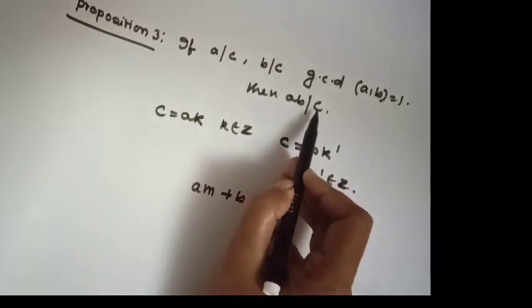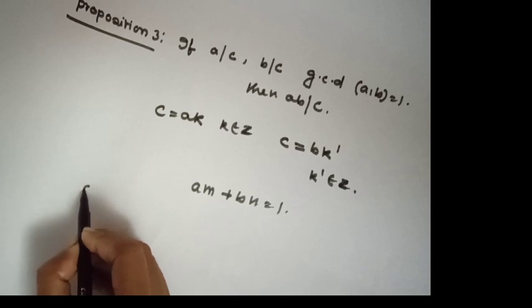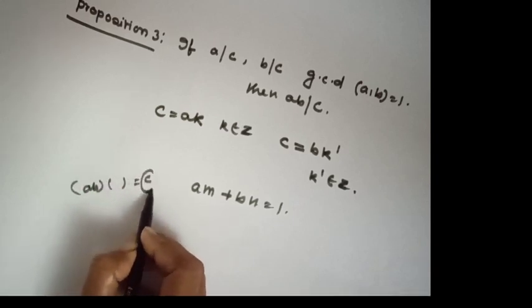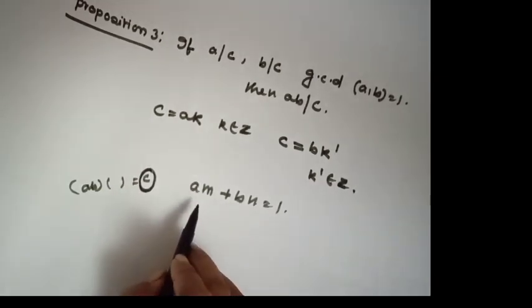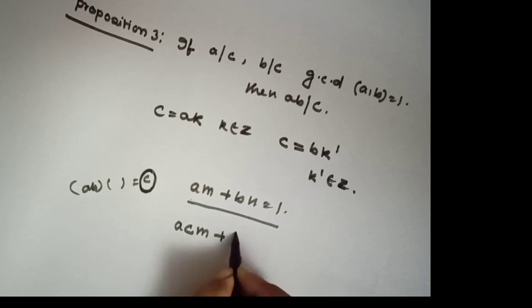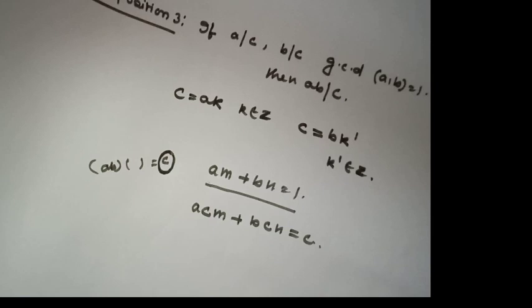We have to prove AB divides C. That means AB times some integer equals C, so we want C here. So we multiply this equation by C. Then it will be ACM plus BCN equals C. Okay.